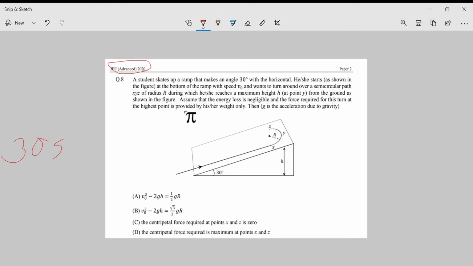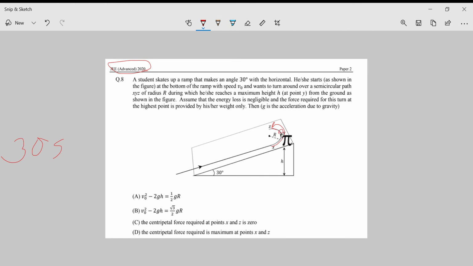So basically, a student gets up a ramp that makes a 30-degree angle with the horizontal. He or she starts, as shown, at the bottom of the ramp with speed v naught and wants to turn over the semicircular path, and she reaches the maximum height from the ground. Assume his energy loss is minimal and the force required for this turn at the highest point is provided by his weight only. So that means when he is accelerating in this direction, there is no external force, there is nothing external causing acceleration in this place.